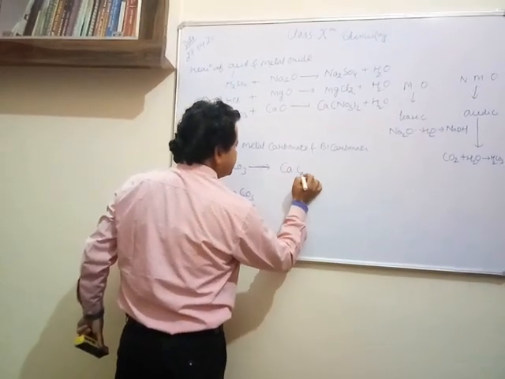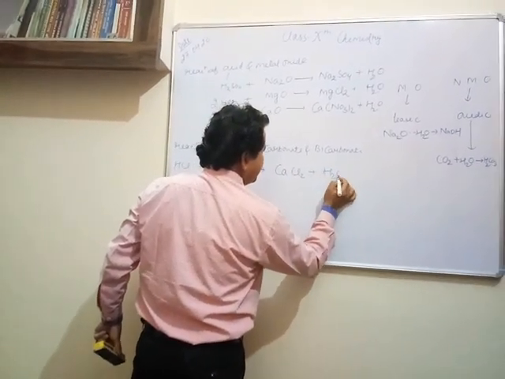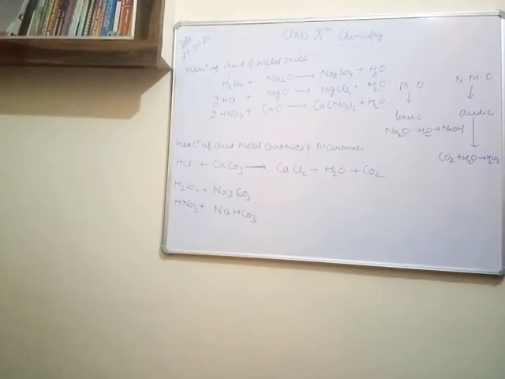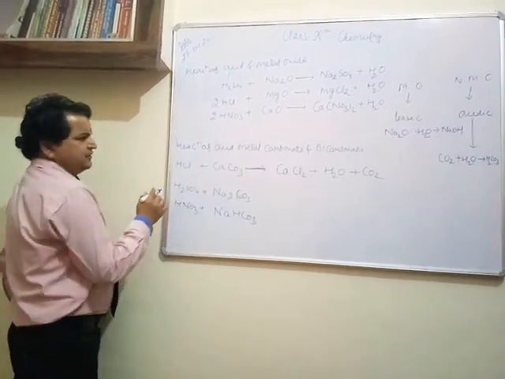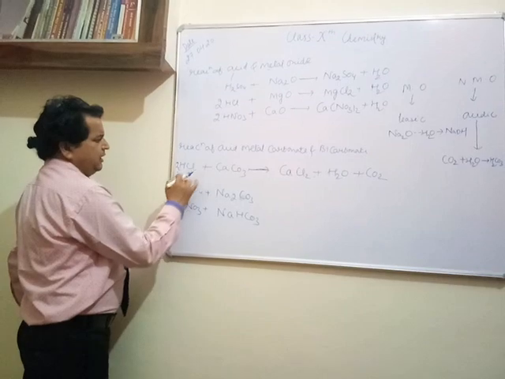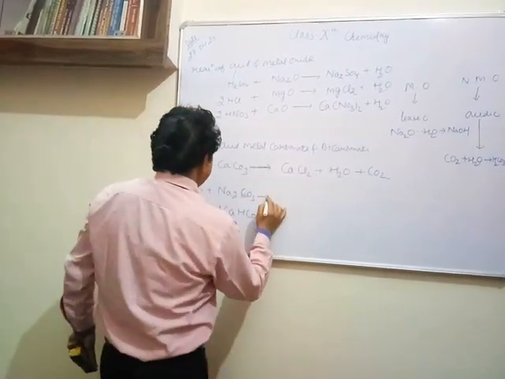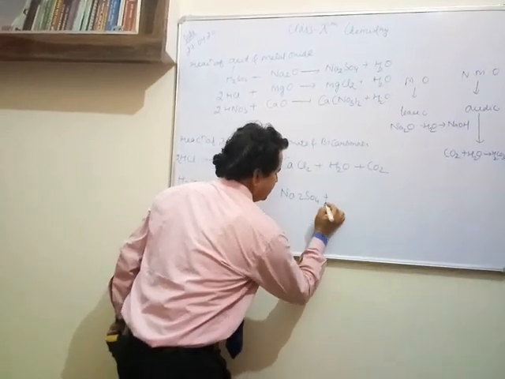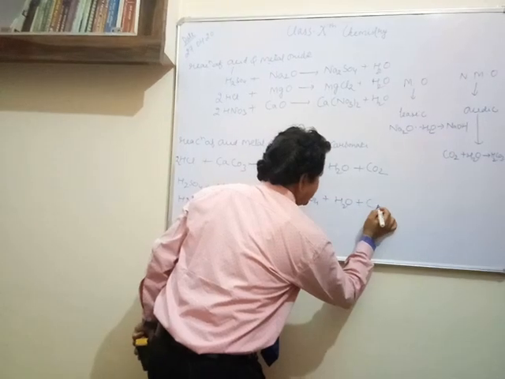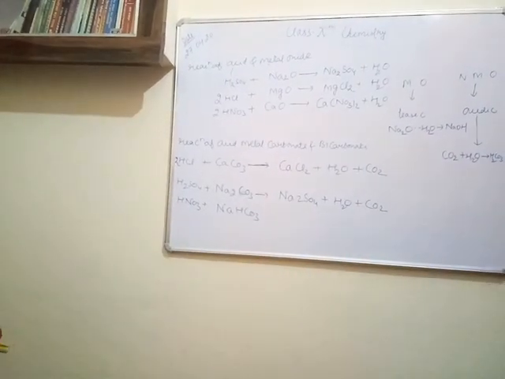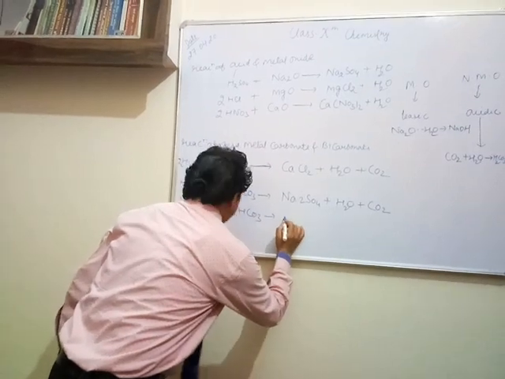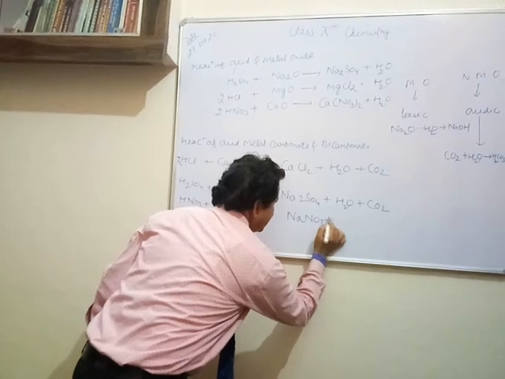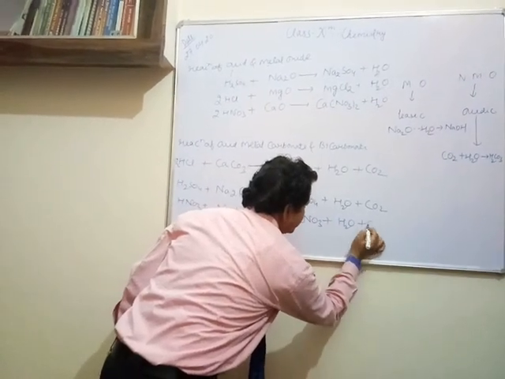It will form one salt CaCl2, H2O will be formed and CO2 will form. Nothing else. One more compound will form, that will be the carbon dioxide. Right? Now we will have to balance it, just like I will make it twice. So far it is balanced. Similarly, here it will form Na2SO4, water will form as well as CO2 will form. Alright? Another bicarbonate, same reaction will be there. NaNO3 will form, H2O will form and CO2 will form.